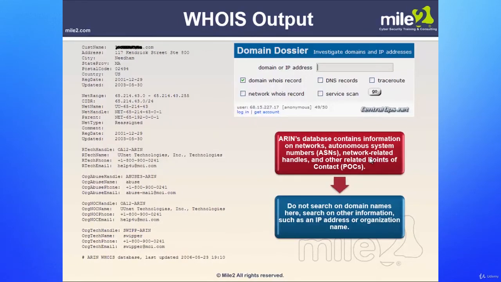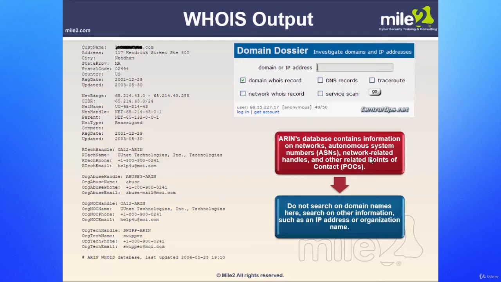Once we've registered for a domain name and put our information in, hopefully we were very generic with the information and did not put personal information in that would allow a hacker to do some social engineering attacks against us. But either way, when you go to the centralops.net website, you can find out some additional information, which we'll show you in just a moment.